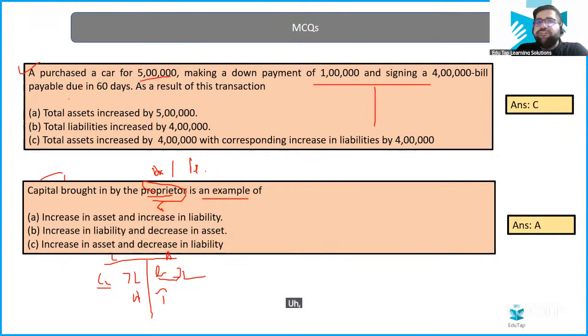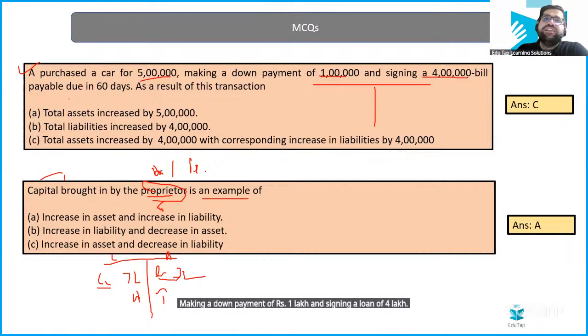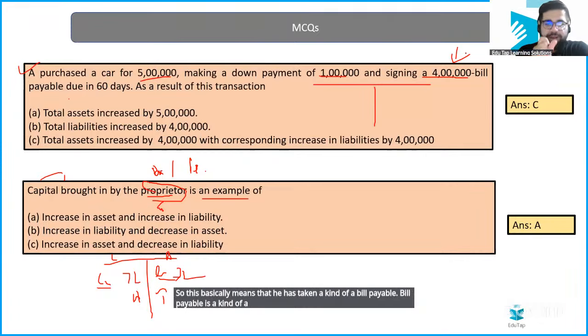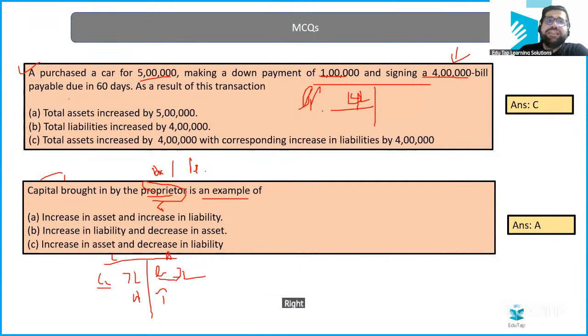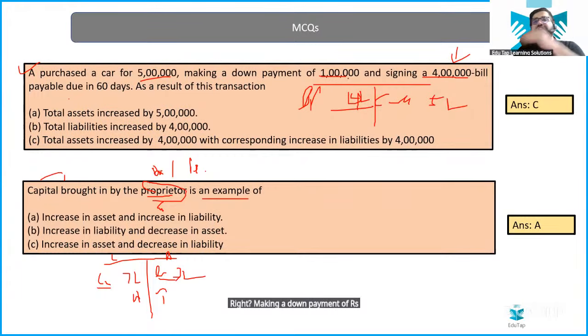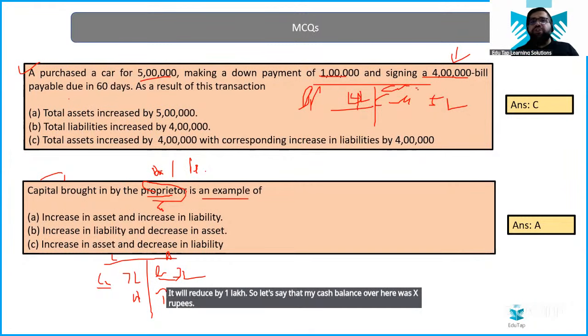A purchased a car for 5 lakh, making a down payment of rupees 1 lakh and signing a loan of 4 lakh. This basically means that he has taken a kind of bill payable. Bill payable is a kind of short-term loan, which you have to pay in less than a year. So my bill payable will come over here as 4 lakh, right? And he has purchased a car, so the car value will come over here as 5 lakh, right? Making a down payment of rupees 1 lakh, whatever the cash balance was, it will reduce by 1 lakh. Let's say my cash balance over here was X rupees. Now you just have to deduct 1 lakh from X.